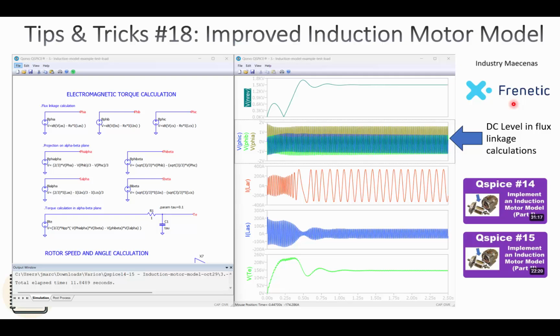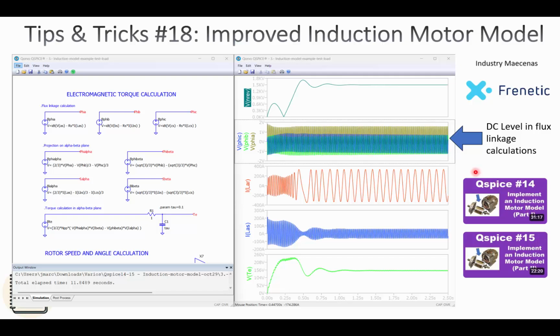So the point of this video today is to introduce to you some improvements that we have made on the induction motor model that we presented in these previous videos, Qspice number 14 and Qspice number 15.